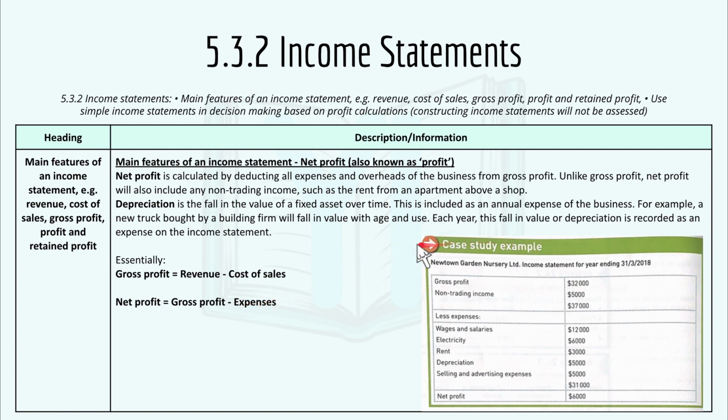So here's a case study example of an income statement, like with the gross profit, non-trading income, then with the wages and salaries, electricity, rent, depreciation, and these to get the net profit, which are the expenses.